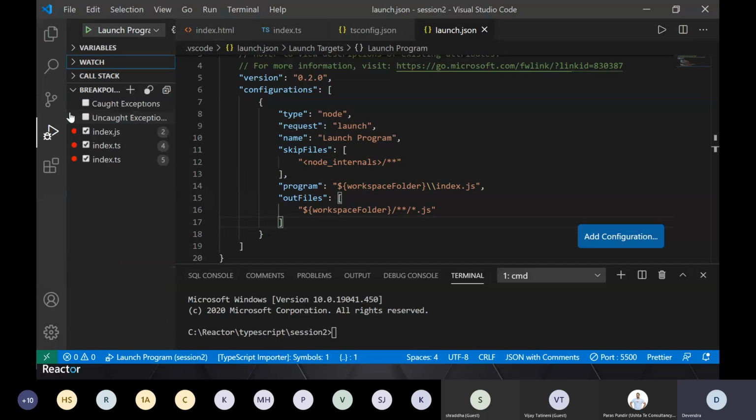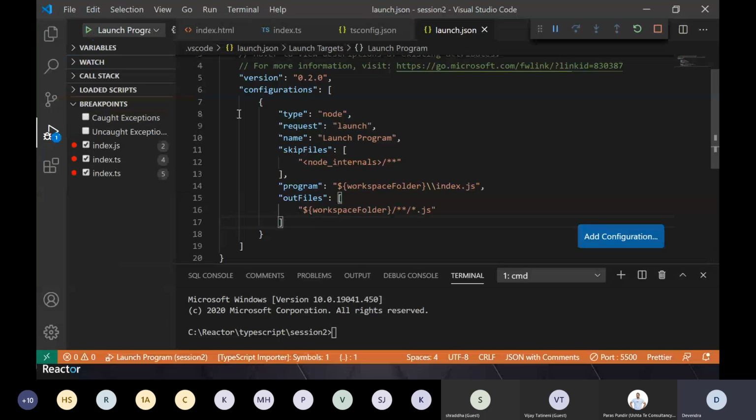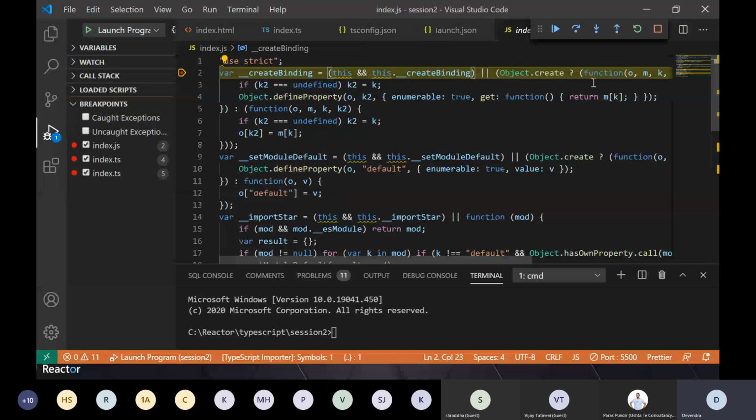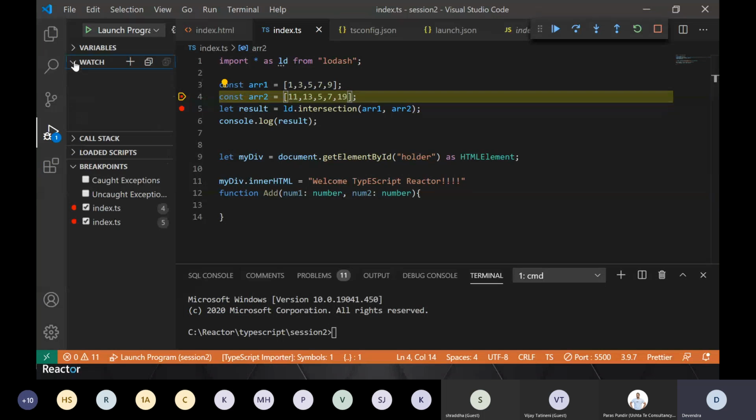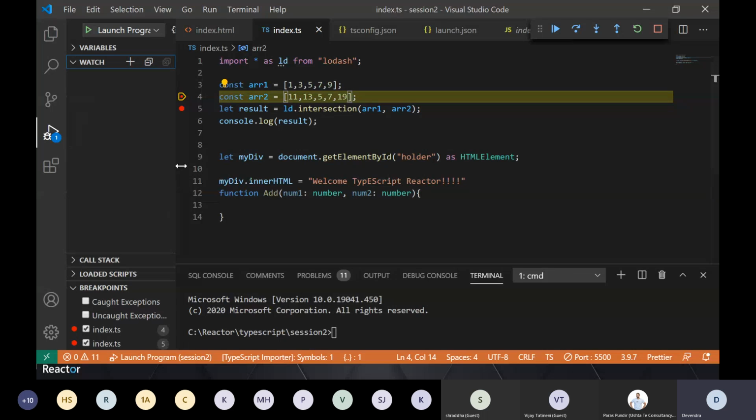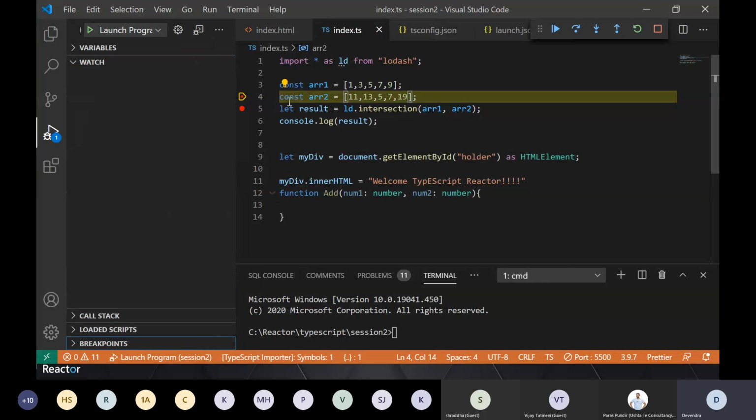Okay, so the first time I'm debugging, I will go here and click on debug. Oops, again, it has not come here. One second, I'll just remove .json. Okay, first it went to JavaScript. I removed that breakpoint, and see, now my debug point has arrived here in the TS file. Now I can watch my variables. I can look at my call stack, breakpoints, and all that information.